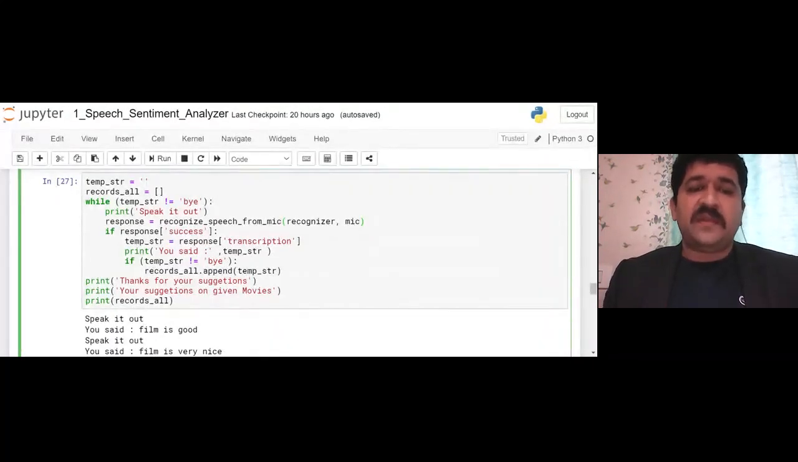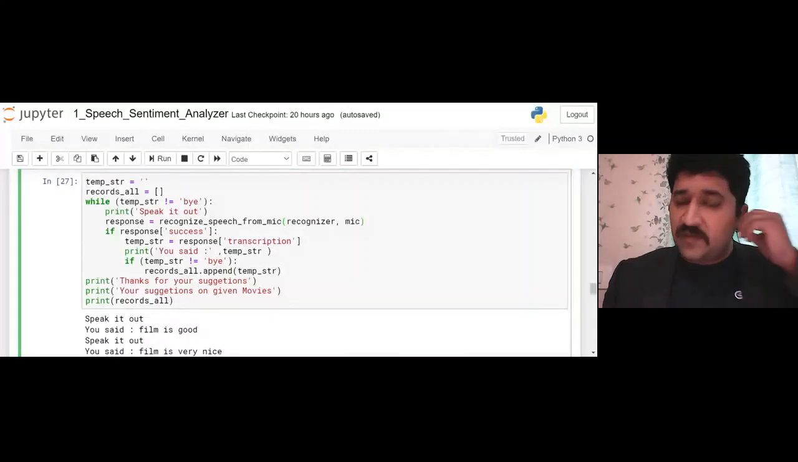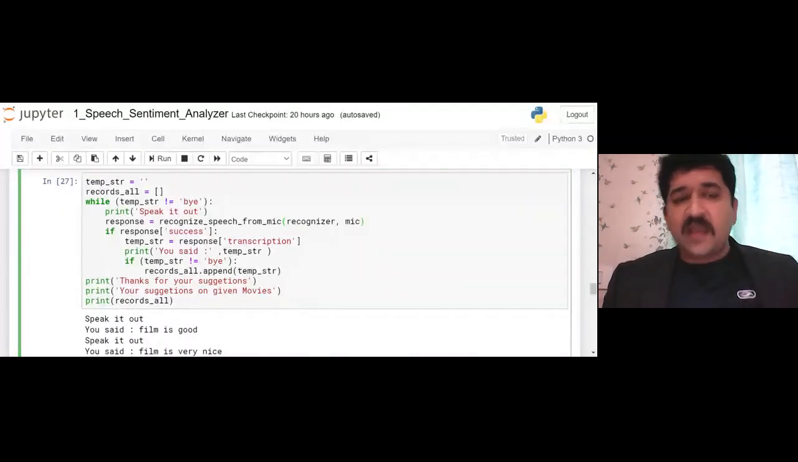And if the string or the word which I am saying is not equal to "by", I will append it, else I will go out of this loop, because once it is "by", I am out of the loop. Once it is done, a simple thing: thanks for your suggestions on given movies, and records all will print what my suggestions are. So let's have some suggestion on a given movie. Say any movie which you like or don't like. Let me run this part.